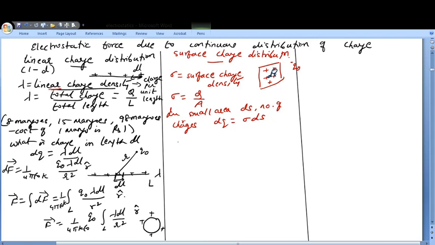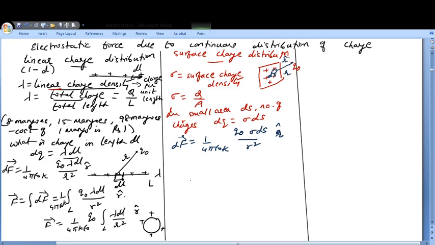The small force df because of this small area ds, at a distance r, will be given by 1 upon 4 pi epsilon naught, and if some dielectric constant k is there, q naught, and the charge in ds, which will be sigma ds, upon r square. Let r cap be the unit vector, the direction of the force, since I have written it in vector form.